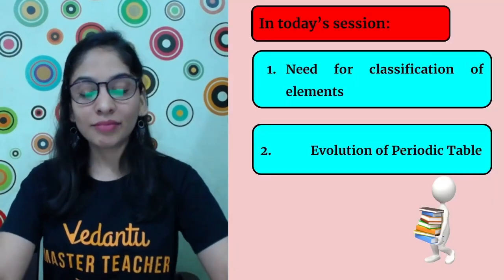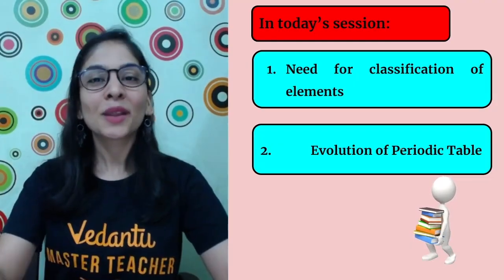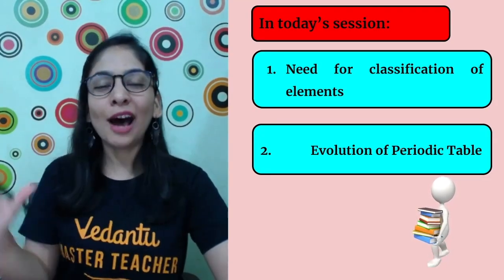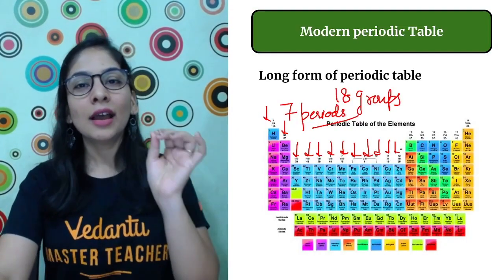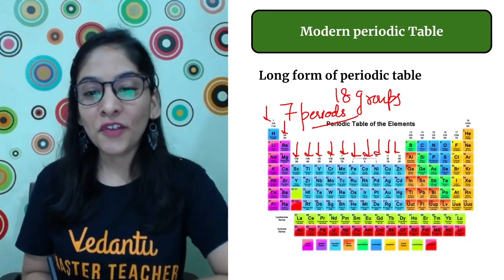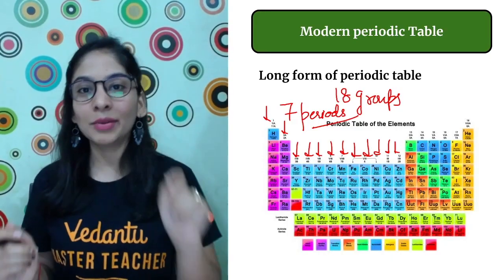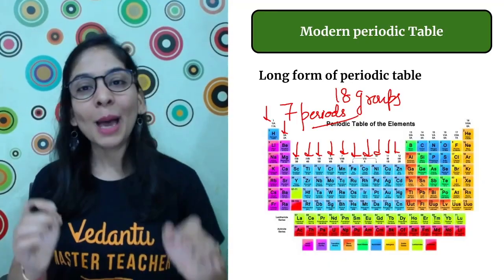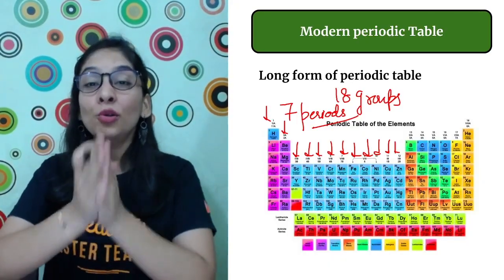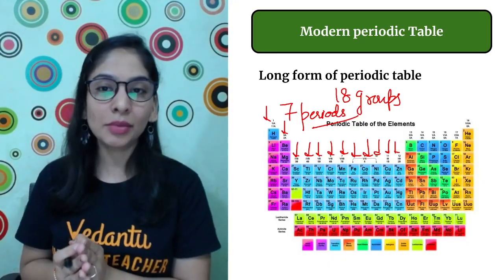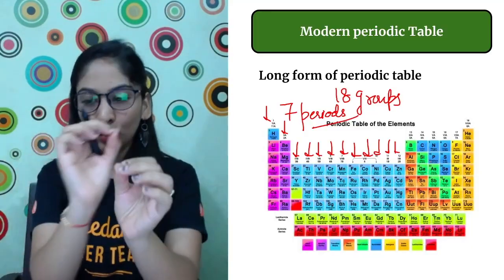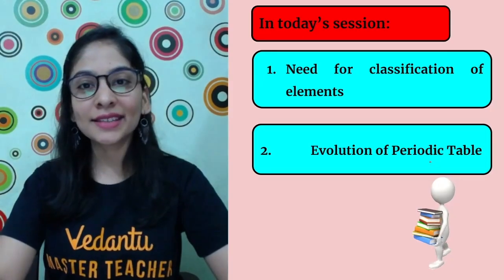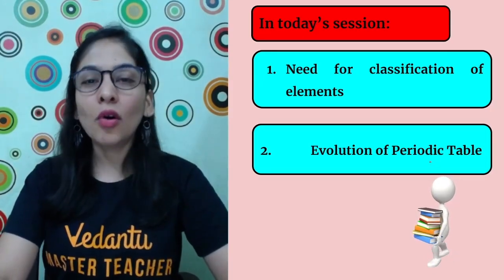Definitely not here, because we will do that in the next session. We will have to talk about what the good parts are, how I can decide the position of any element, where my magnesium is arranged in this entire table, where my phosphorus is present in the entire table. Ma'am will tell you how to know the position of every element in this table, and how the properties change when you move along a period, a horizontal row, and a vertical column. Isn't it amazing? So see, we got to know so many details.